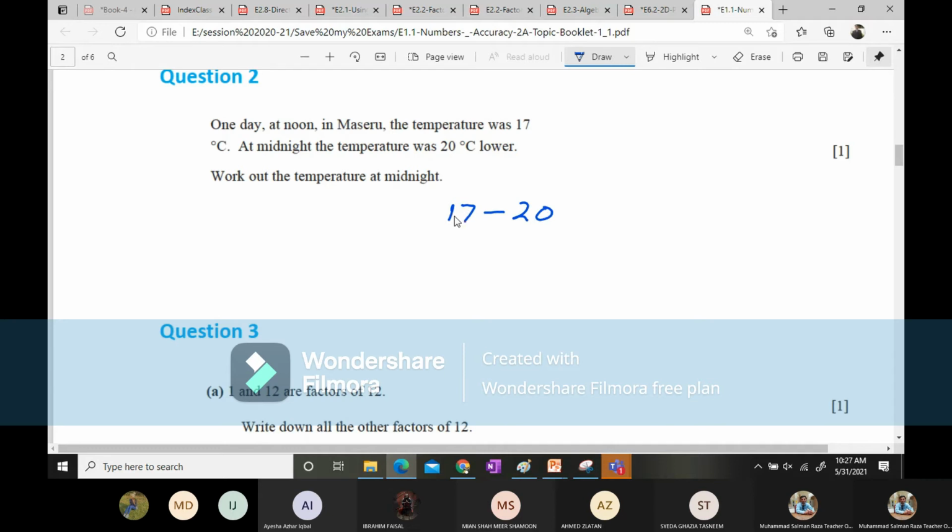The temperature was 17 degrees Celsius and at midnight it was 20 degrees lower. So lower means a minus sign will be here. So at night the temperature was minus 3 degrees Celsius. It's easy. The students who do not understand how to solve these type of questions can always do it like this: the temperature was 17 and then it dropped by 20 degrees over here.